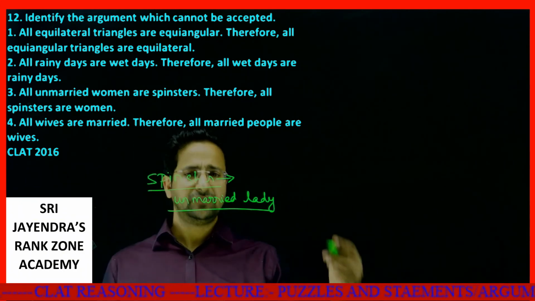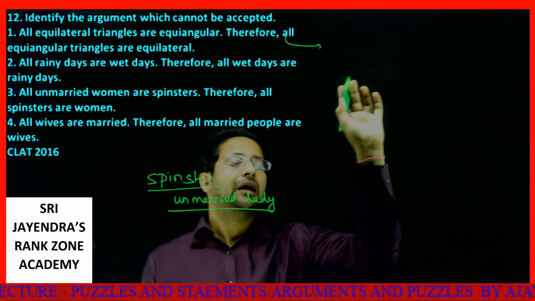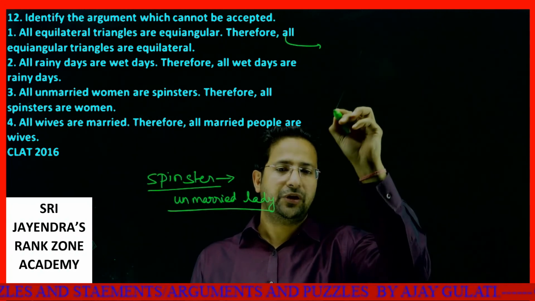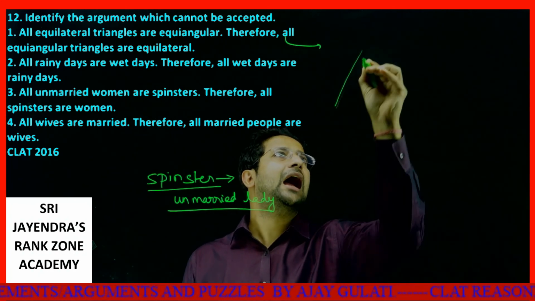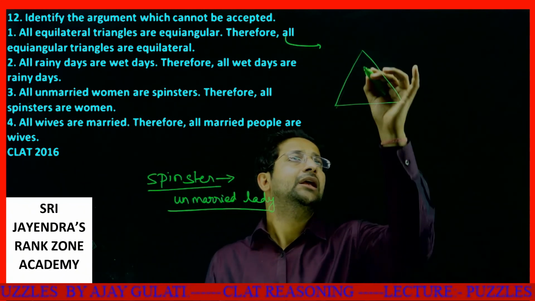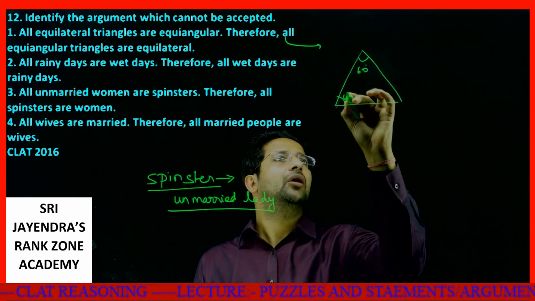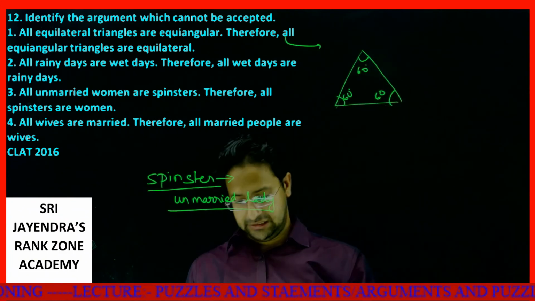See, let's look at the first statement. This is very easy actually. I know the property of a triangle. The property of a triangle is that all its angles add up to 180 degrees. An equilateral triangle has all angles 60 degrees. You know this part? Yes, you know all of this.